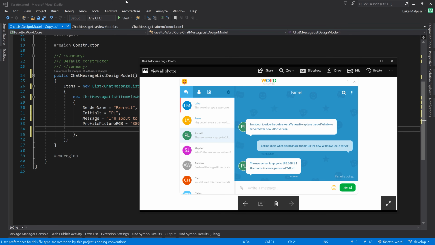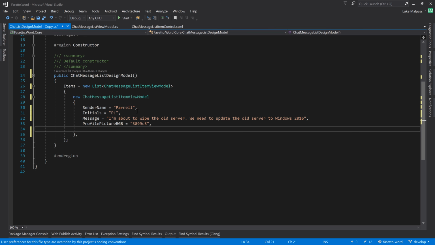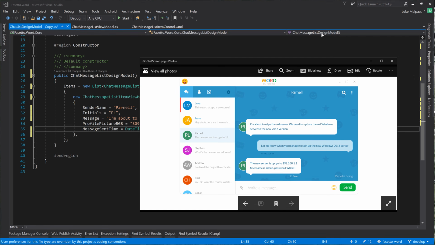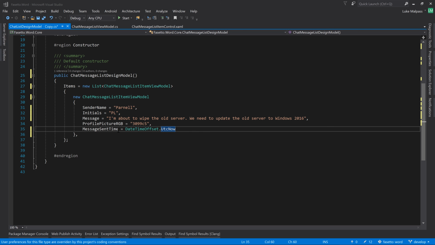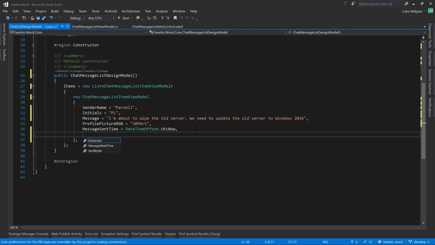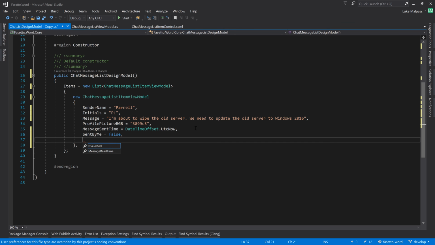It's our message we set to read. But we do want to set the sent time, and for now we'll just set that to whatever time it currently is in the application. So finding it difficult to type with two fingers on the left hand. DateTimeOffset.UtcNow. And then what else is there? Message sent by me in this case is false. It's false by default, but we'll declare it for now so it's obvious. And that's the first one.